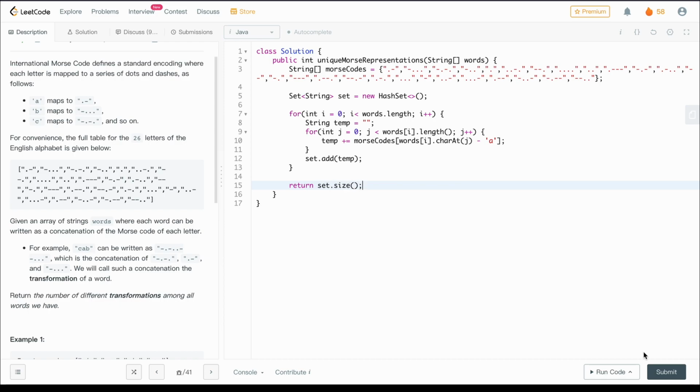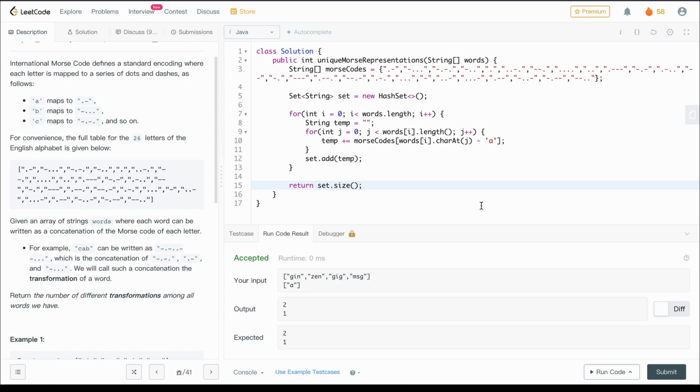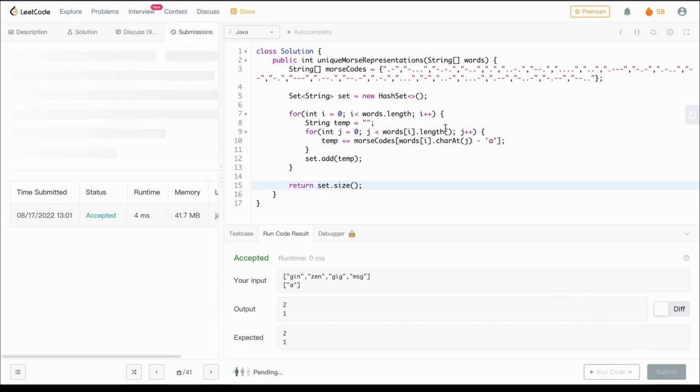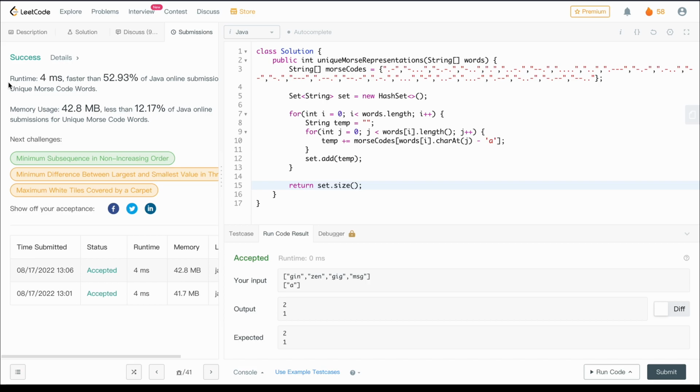Let's try to run our code for the given test cases. It's working fine. Let's try to submit it. Yeah, it's working fine. Accepted.